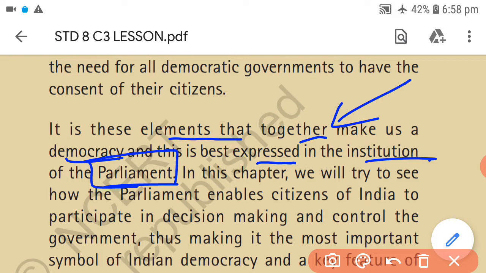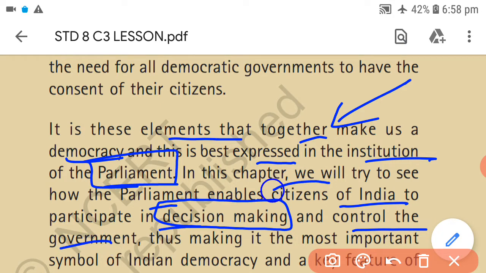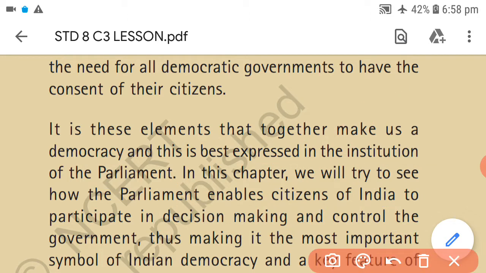In this chapter we will try to see how the parliament enables citizens of India to participate in decision making and control the government. So you can understand, the citizens of India participate in decision making and they control the government. I'm underlining it again: decision making and control.